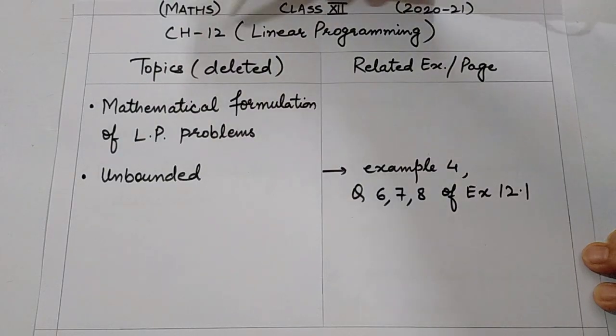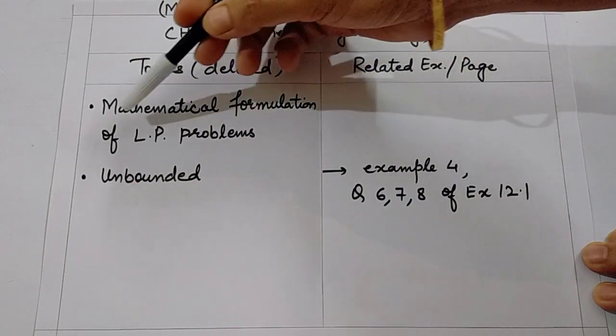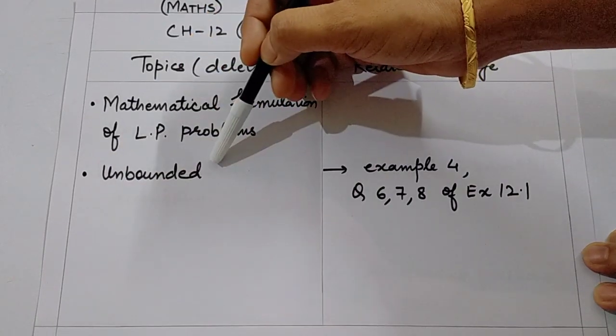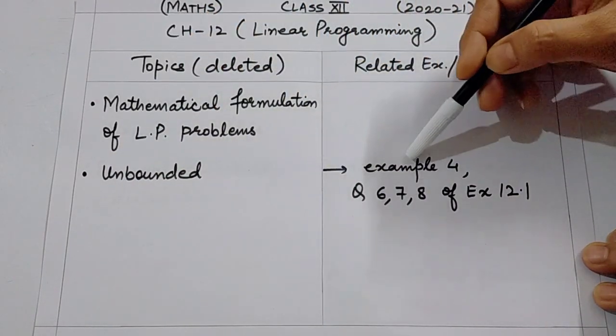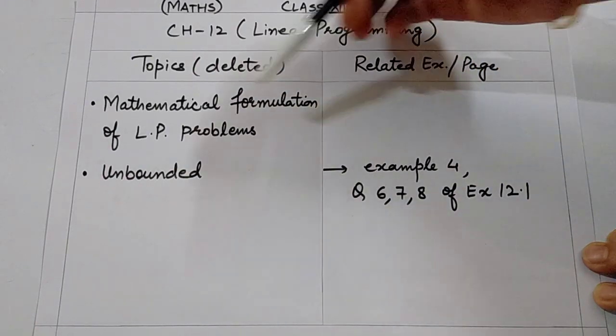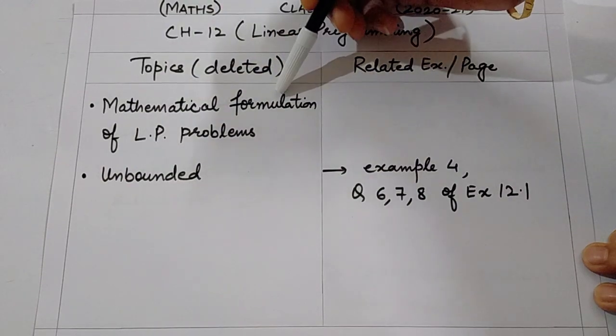Next is chapter 12, linear programming. The topics deleted are mathematical formulation of linear programming problems and the unbounded regions. The unbounded regions is clear in example 4 and questions 6, 7, 8 of exercise 12.1. But this mathematical formulation covers a big part of the chapter. So the clarification will be coming along with the passage of time only. What does CBSE want to say here? Is it 12.1 or 12.2? That will be clear with the passage of time as they have not clearly mentioned it.